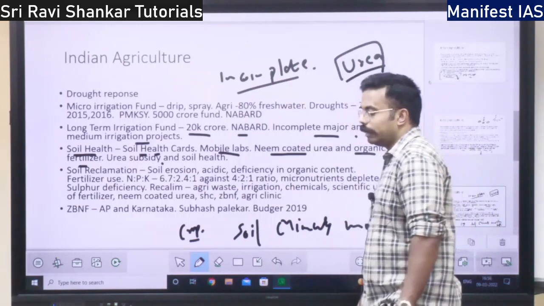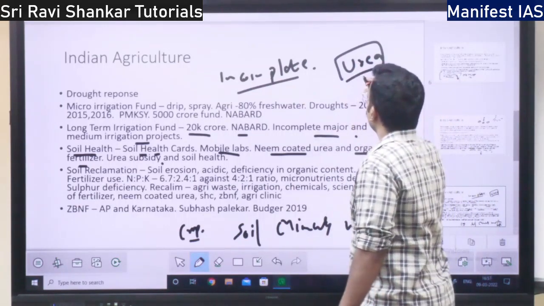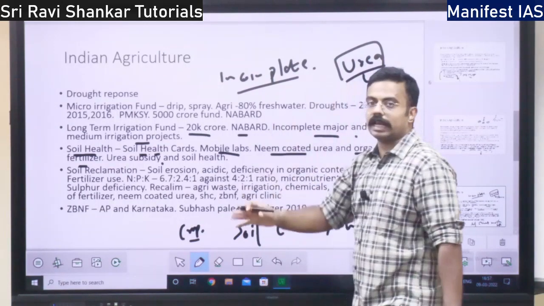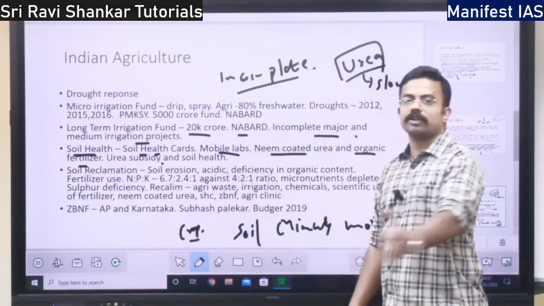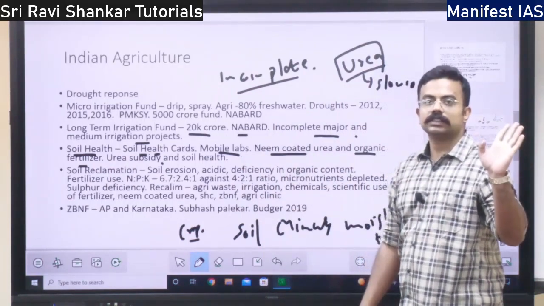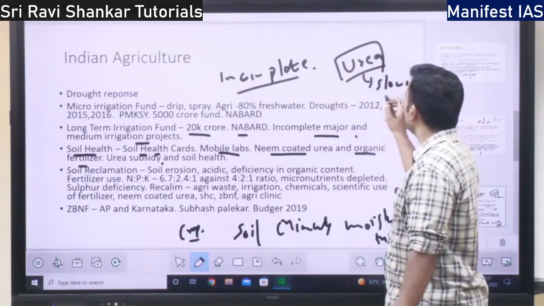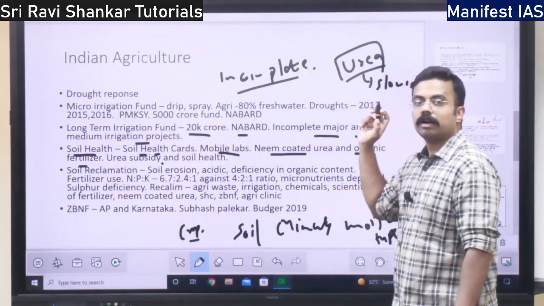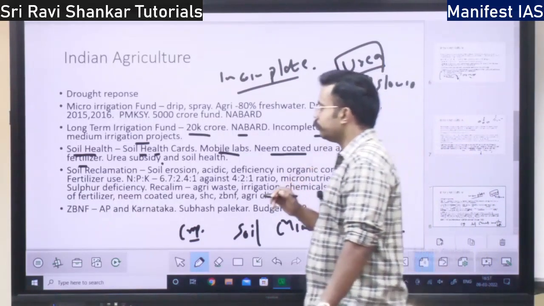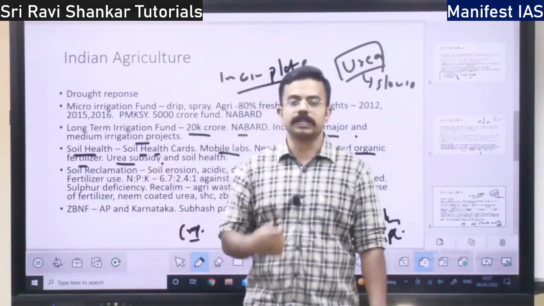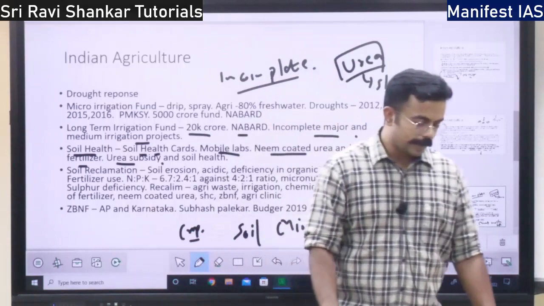When we coat with neem, what happens? The urea release will be slowed down. So if we put the urea like that, what happens? All the urea would be released at once, right? So it will lead to damage to the soil. So neem coated urea, slower release of the fertilizer, right? That we are using. Then urea subsidy, we are providing subsidy for urea, right?